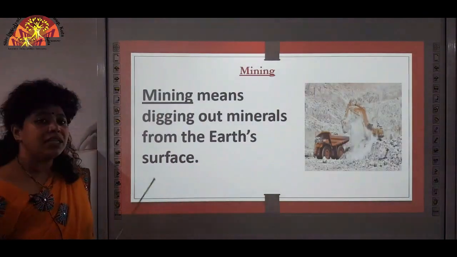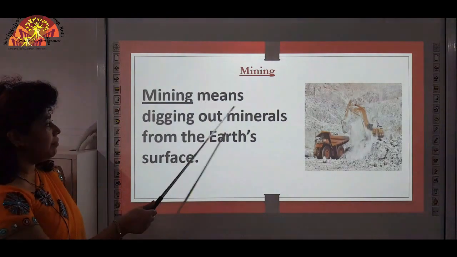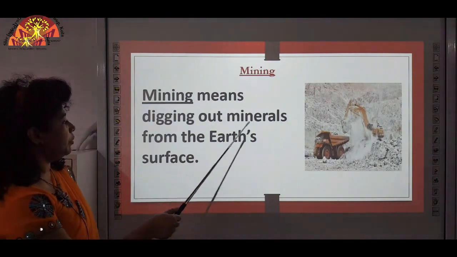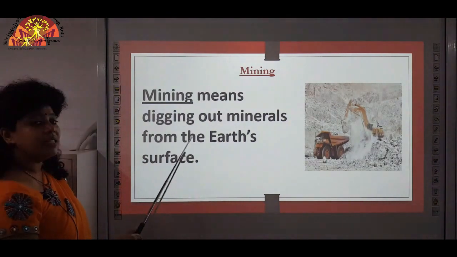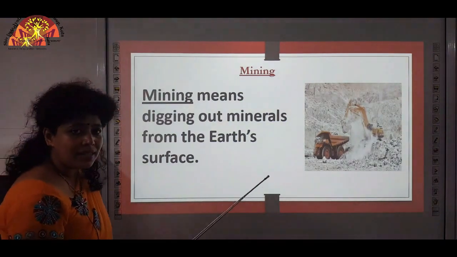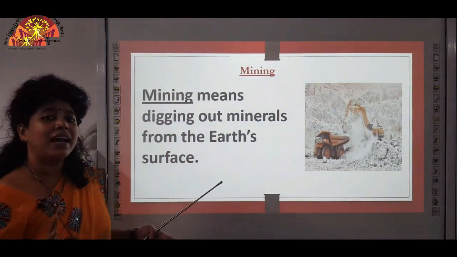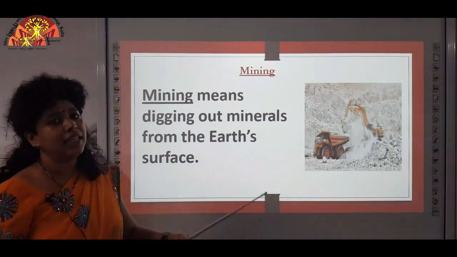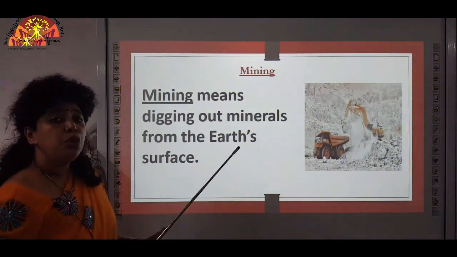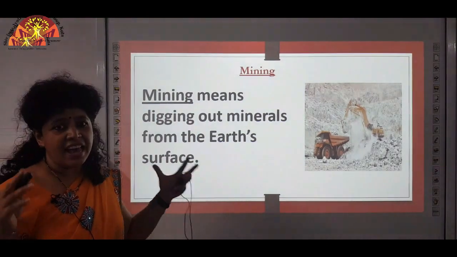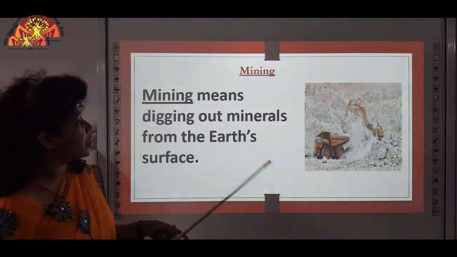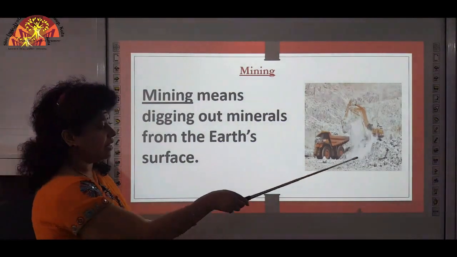Mining. What is mining? Mining means digging out minerals from the earth's surface. So what are minerals? Minerals are the chemical substances that are naturally present in the earth. So huge drilling machines, very heavy machines are used to drill out these minerals from the earth.